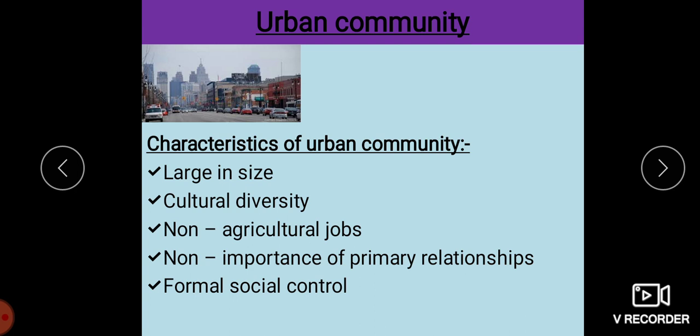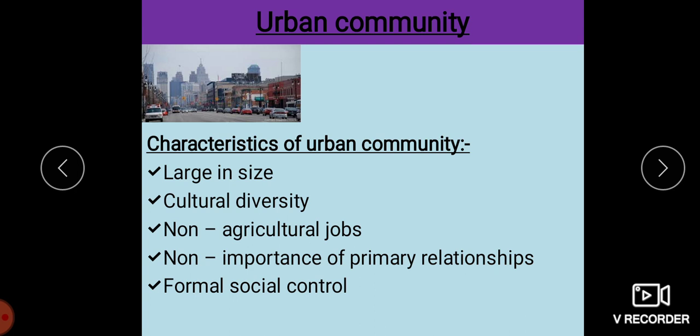According to the 2011 census, there are 4,381 people living per square kilometer in Bengaluru. This shows that the population is large in the urban community.